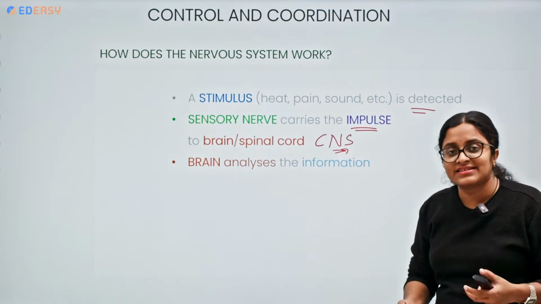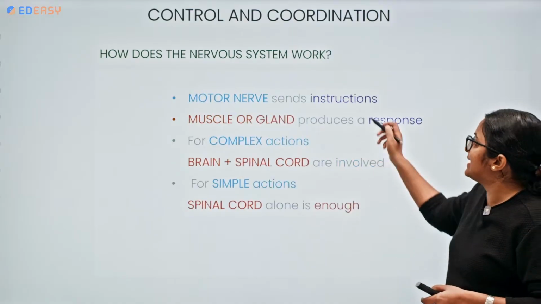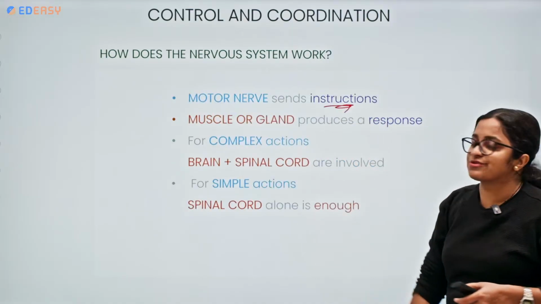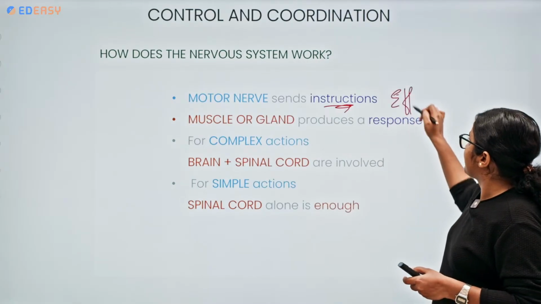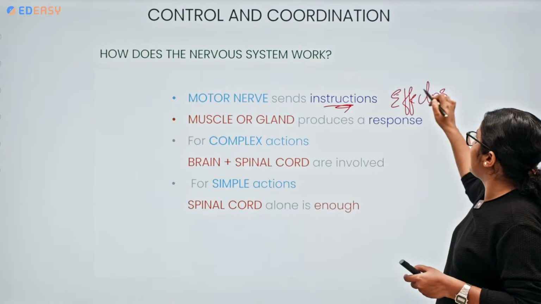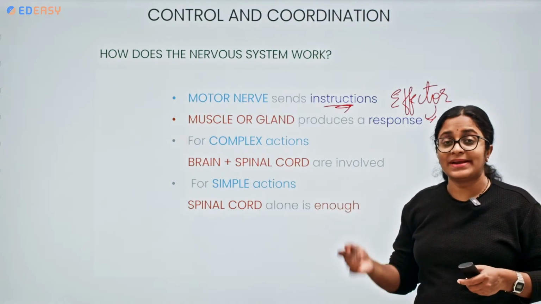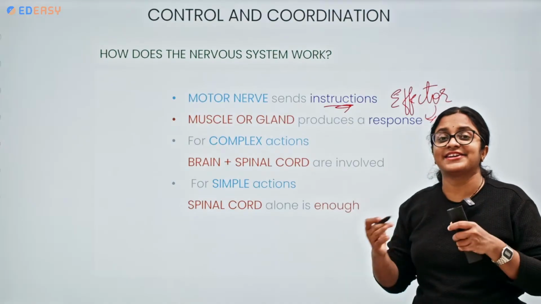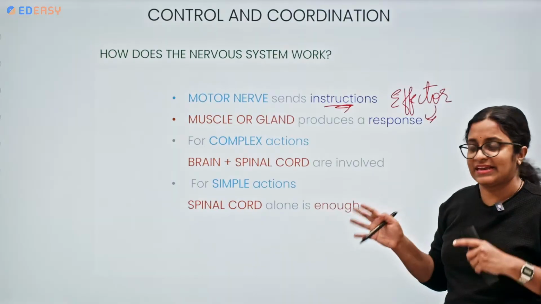The brain analyzes the information, interprets, and takes decisions. Then it sends instructions to the motor neuron. The motor neuron acts on the effector, which can be a muscle or a gland. If it is a muscle, movement. If it is a gland, secretions, hormonal or any kind of secretions might be there.